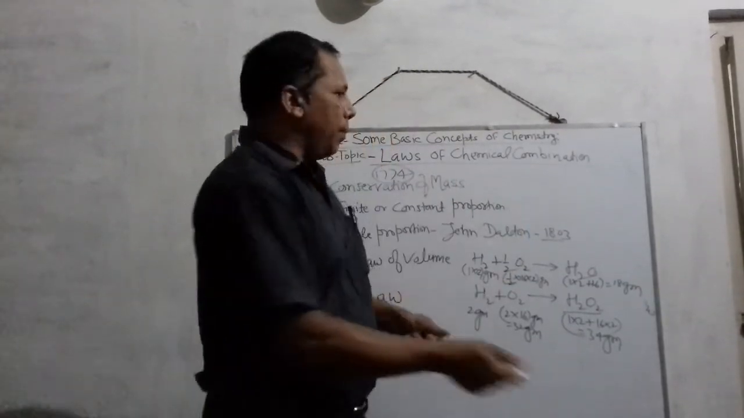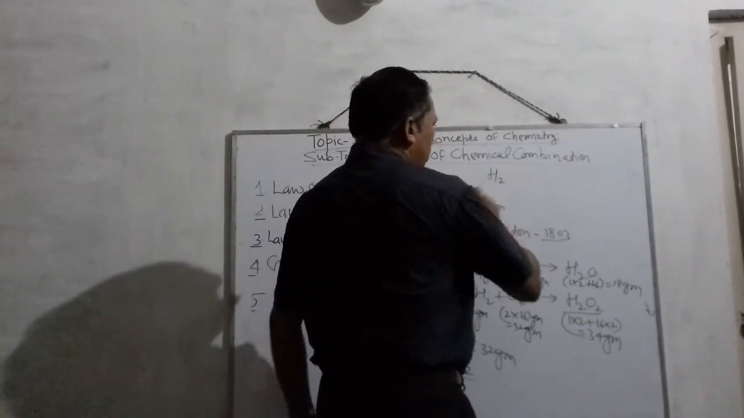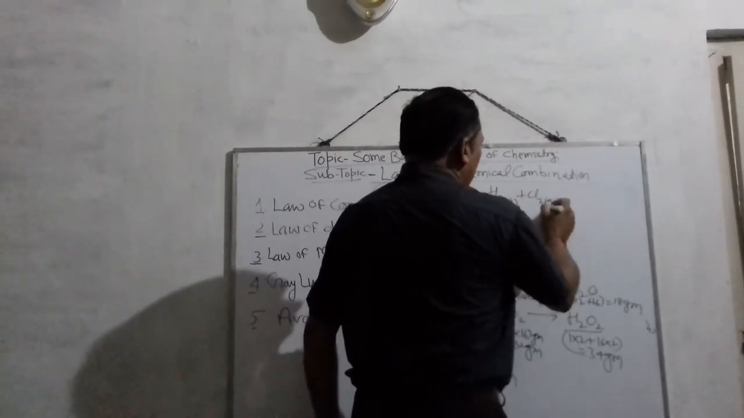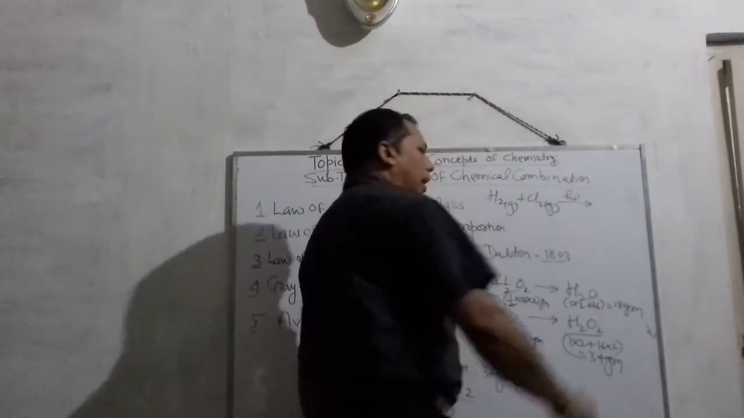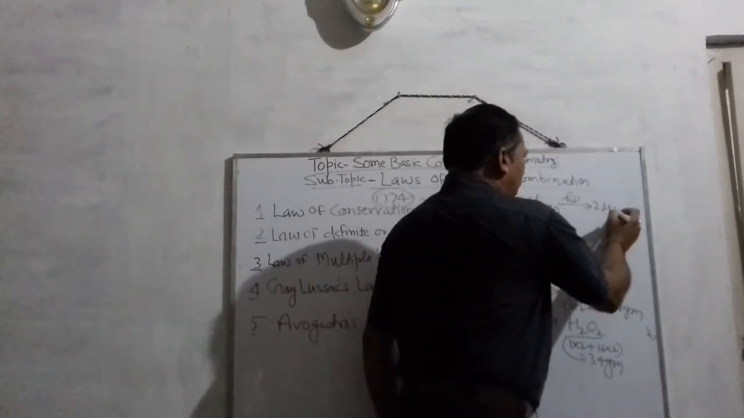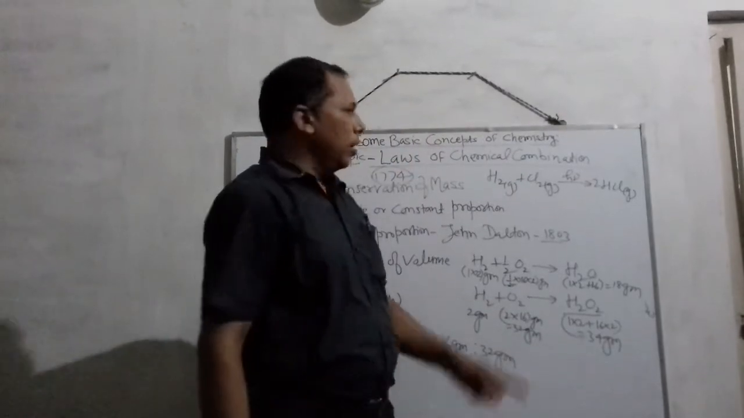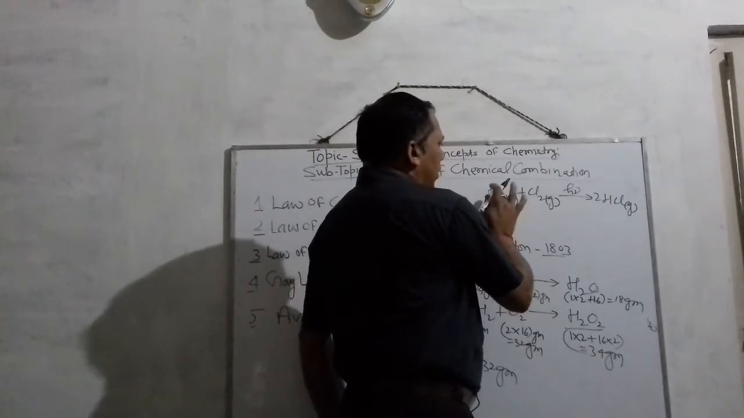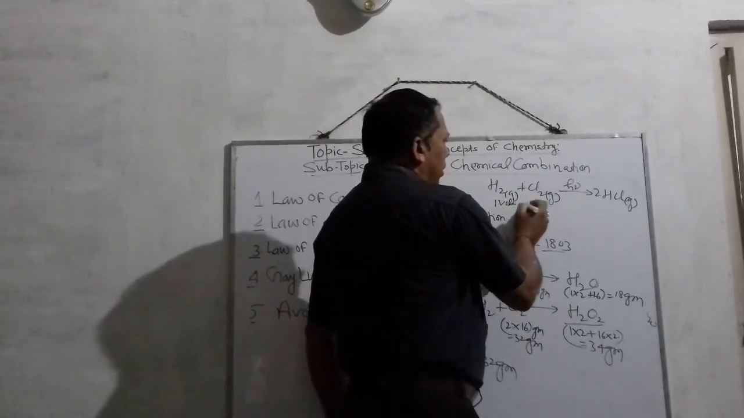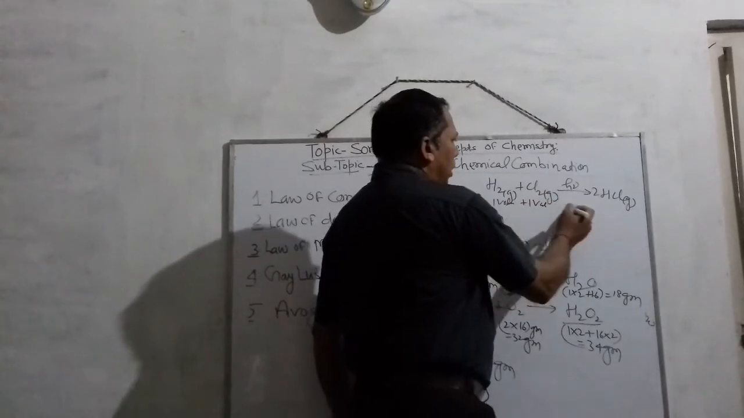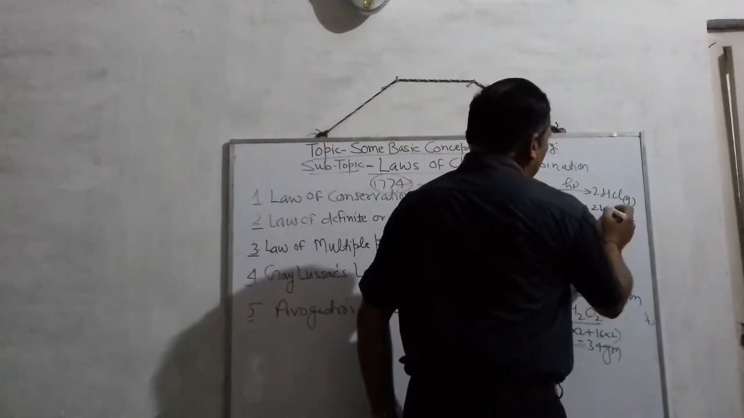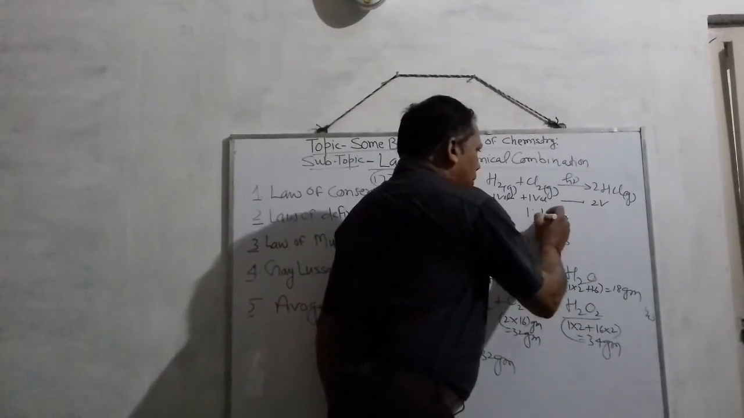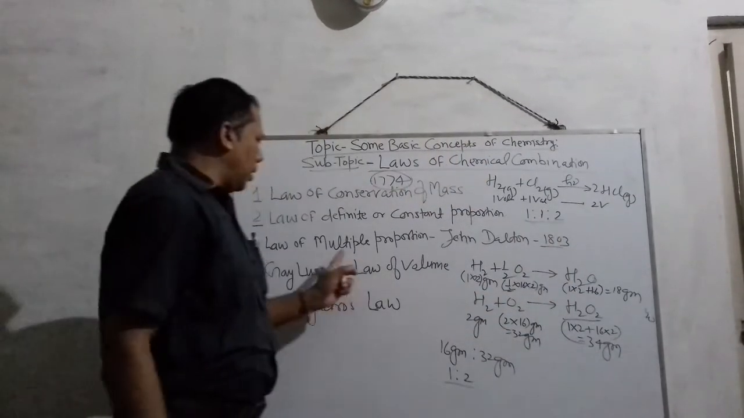For example, suppose hydrogen gas reacts with chlorine gas in the presence of sunlight, resulting in the formation of hydrogen chloride gas. So according to this rule, one volume of hydrogen reacts with one volume of chlorine, resulting in the formation of two volumes of hydrogen chloride. So the ratio among them is 1:1:2. This is the meaning of the law.